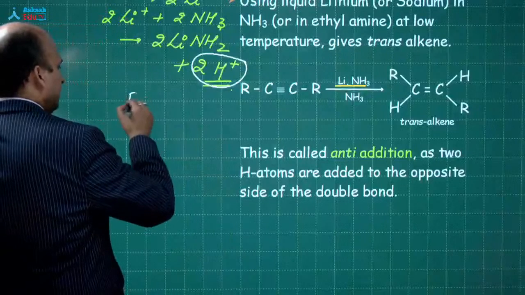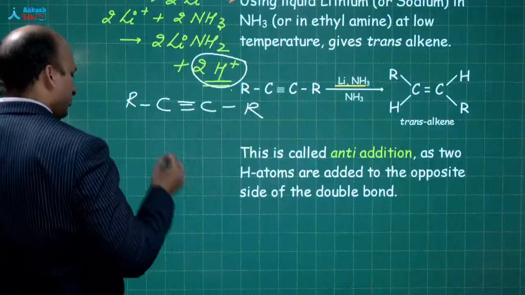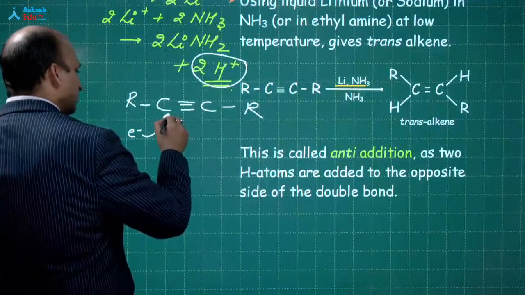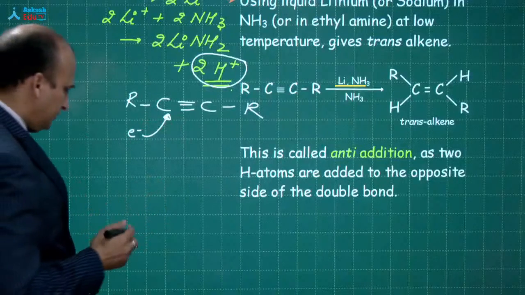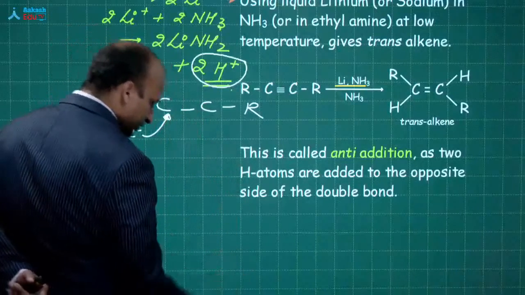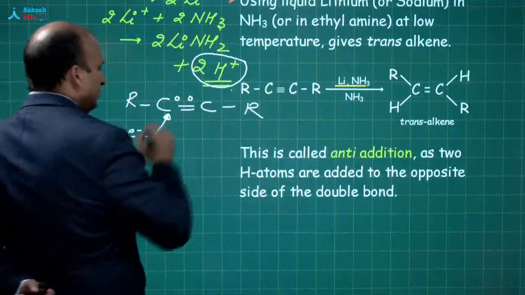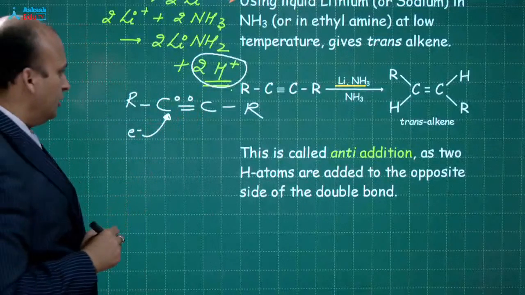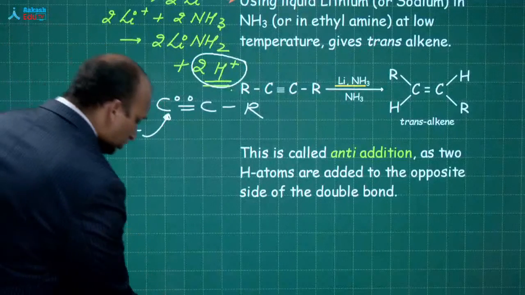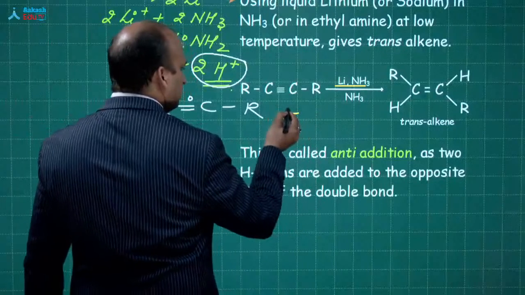So this is R-C triple bond C-R. Now the first electron comes and adds up to this carbon. How? This triple bond which you are seeing over here breaks up like this. So when one electron comes from here, this carbon gets a negative charge. The second electron cannot come from this side, the second electron comes from this side.